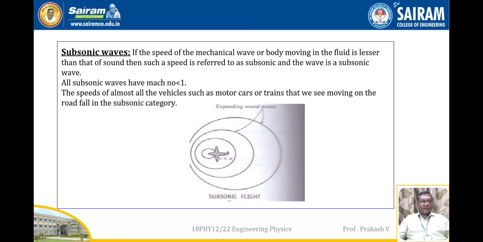Now I am going to consider a vehicle which moves at subsonic speed, that is a subsonic flight. Here the sound waves produced by the subsonic flight are moving away from it or overtaking it, as shown in the diagram. That is what we can see in the picture.